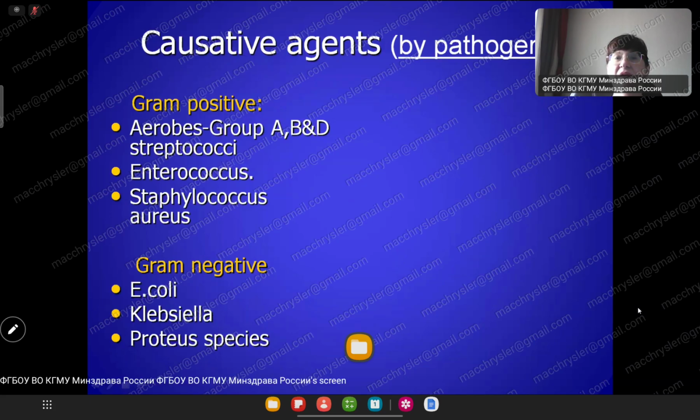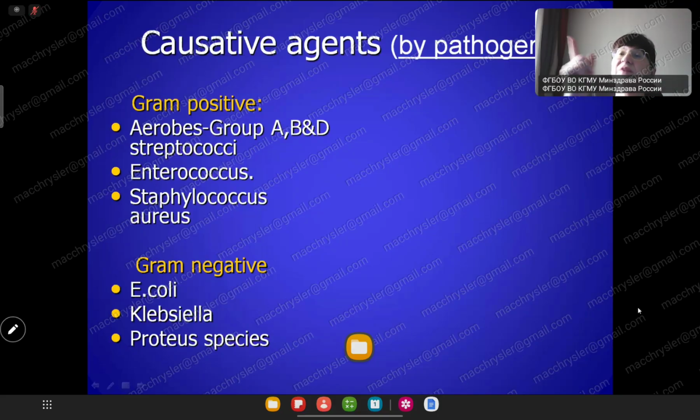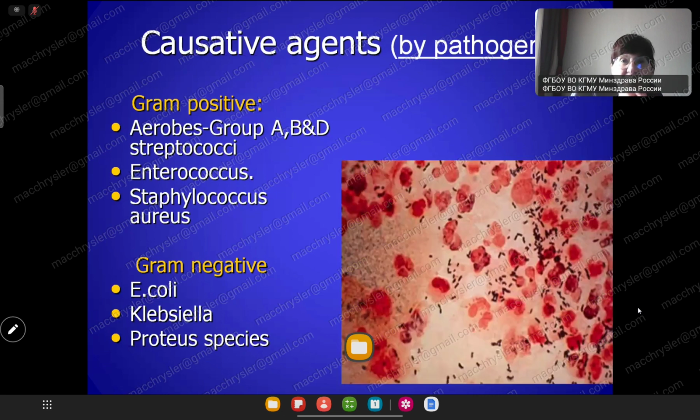Gram-positive: ABD aerobic group streptococcus, enterococcus, Staphylococcus aureus, and gram-negative: Escherichia coli, Klebsiella, Proteus. Not only one, it's usually mixed. One of these will be the first and activate other infection activity.